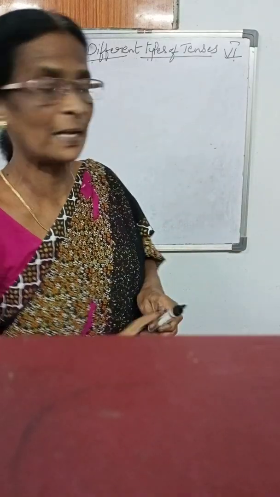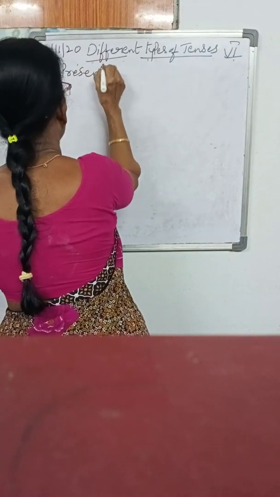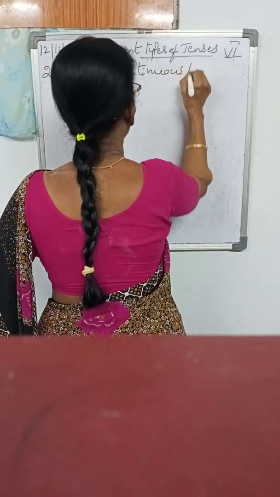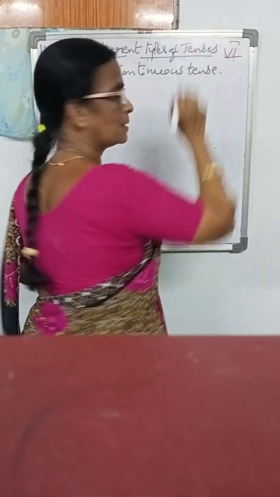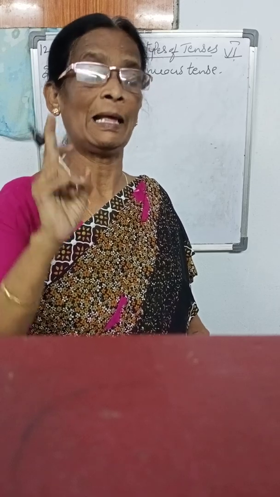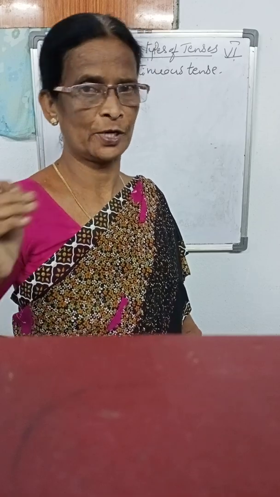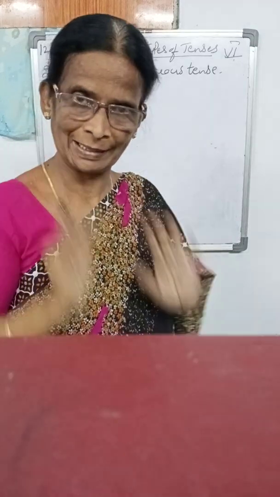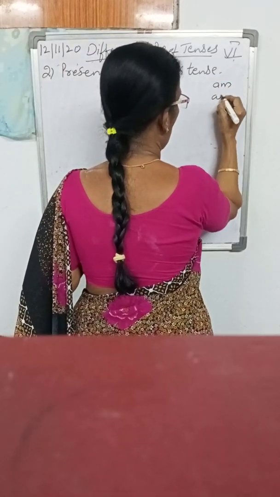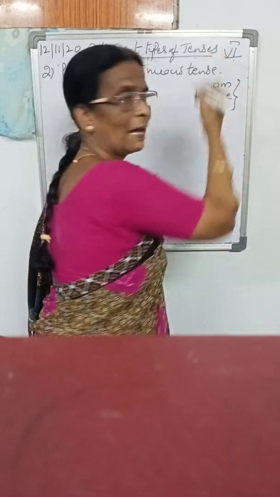And second one, present continuous tense. Have you remembered what I told you about the helping verbs? Present tense helping verbs, past tense helping verbs and future tense helping verbs. I told you, again I will tell. Present tense helping verbs are am, are, is. These three are the present tense helping verbs.